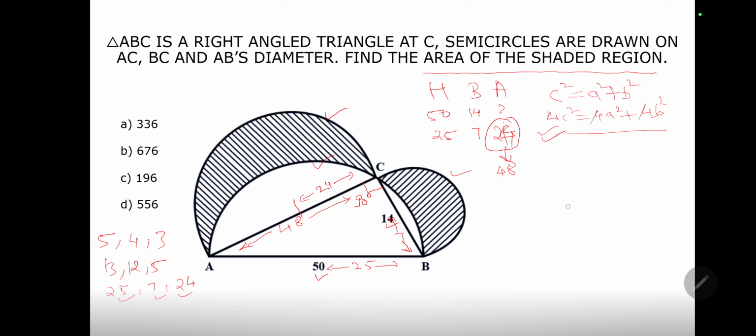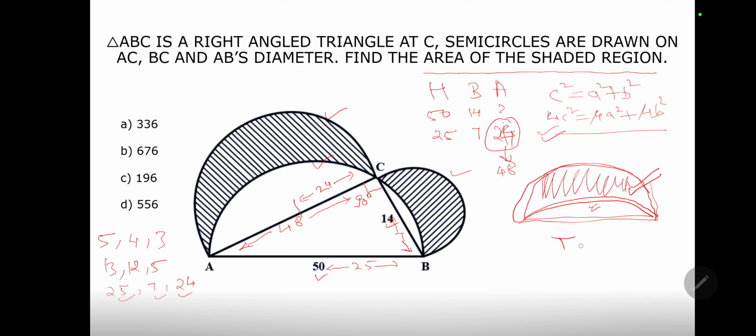Okay, so let me draw a particular circle. Let's say this is my semicircle. This is my another circle. I need to find out this shaded area, correct? What if I take this total semicircle area and subtract this area? I will get this shaded area, correct? Total minus remaining area, I will get the shaded area. This is my concept. Now the problem is how to find out this area.